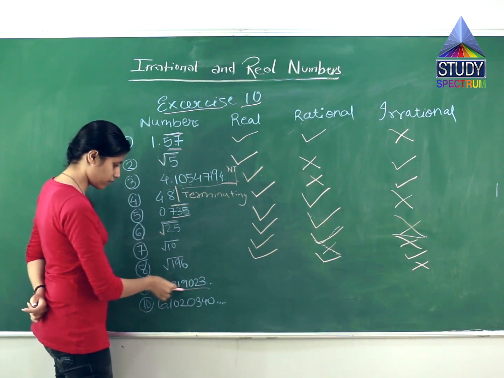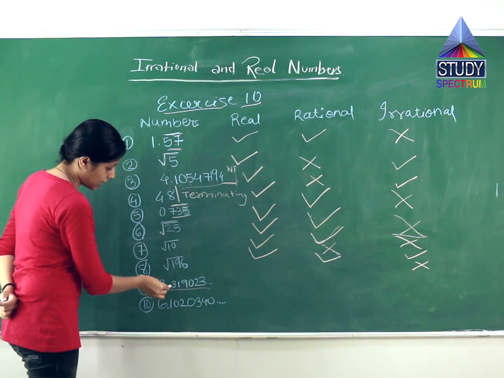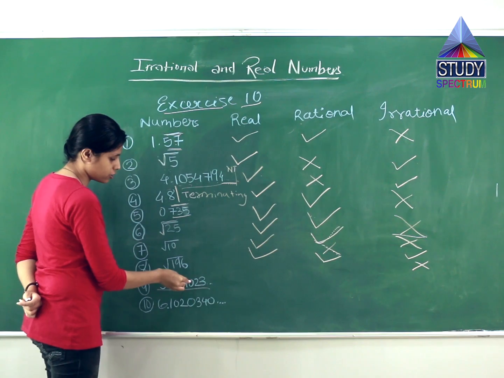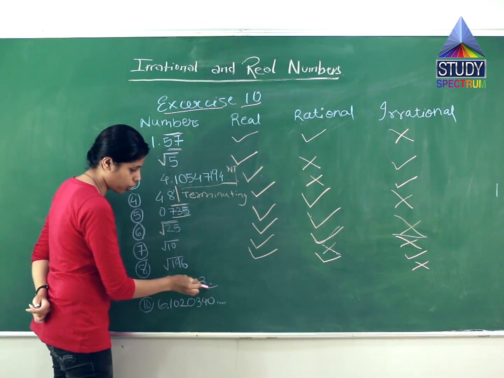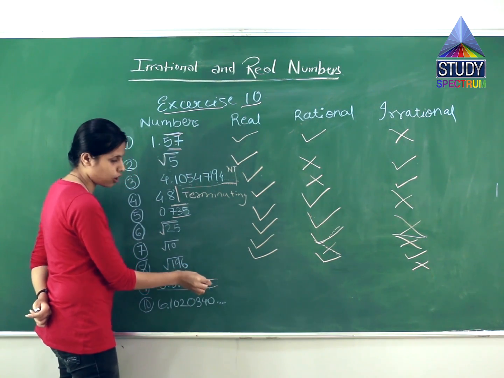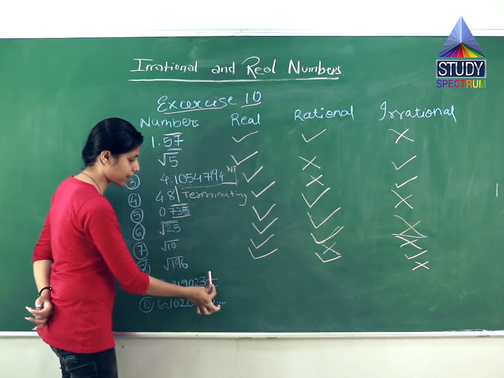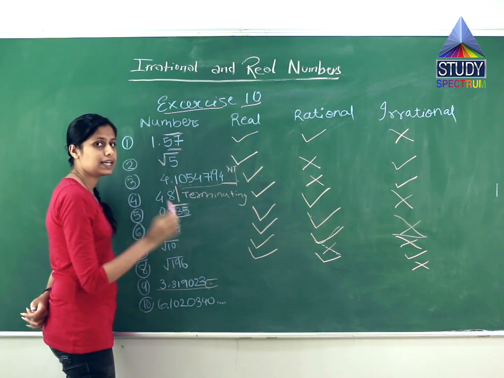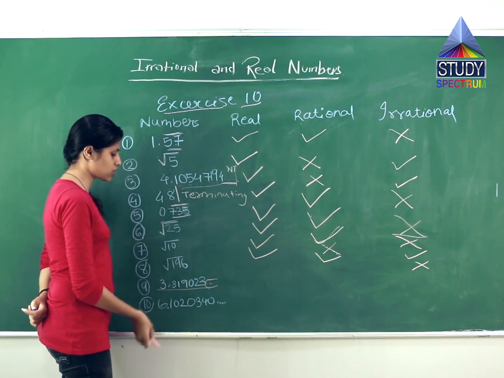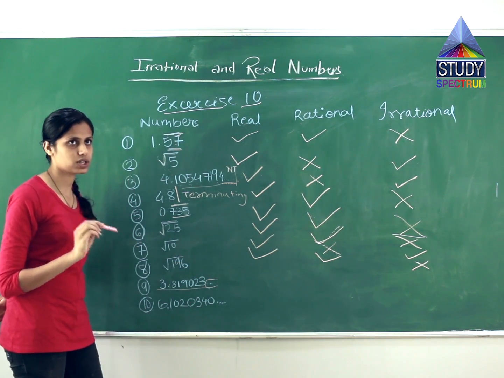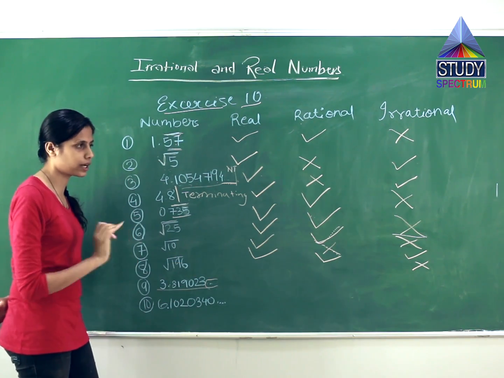The ninth question over here. What is it? 3.819023 and dot dot dot dot dot. What does this dot dot dot represent? It represents that it is non-terminating. It does not end here. It goes on till infinity. So the second question answer is no. It is not a terminating number.